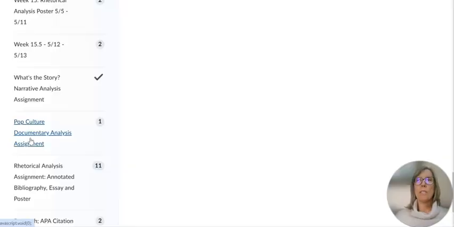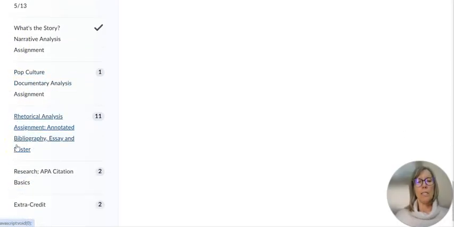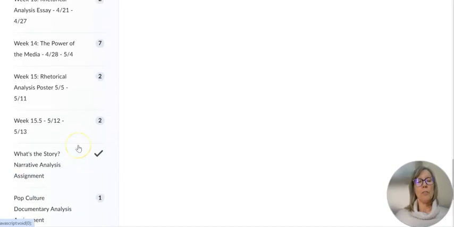So if for some reason you're turning in an assignment late, and I'll talk about the late work policy in a moment, and you can't find the assignment description in the assignment folder, you can find it in here under the Content tab. In addition, information about research and a couple of extra credit options.